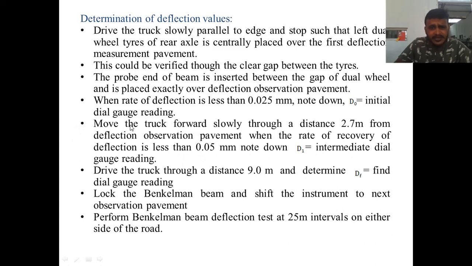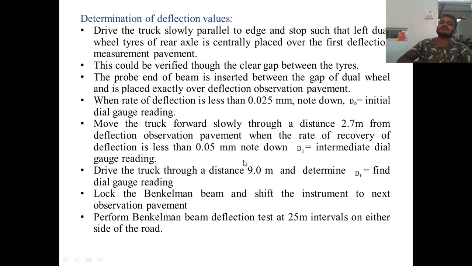Okay, so then the truck is moved forward slowly through a distance of 2.7 meter. From now the truck is moved to the second point for deflection observation of the pavement. When the rate of recovery of deflection is less than 0.05 mm per minute, note down D1. So the truck is moved to the second point at a distance of 2.7 meter from the first point.